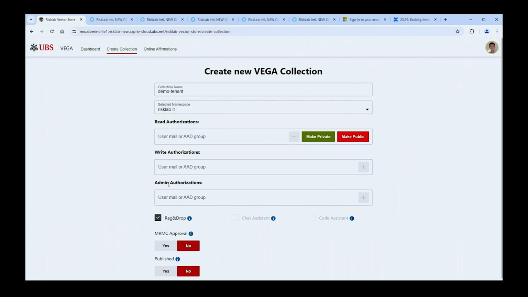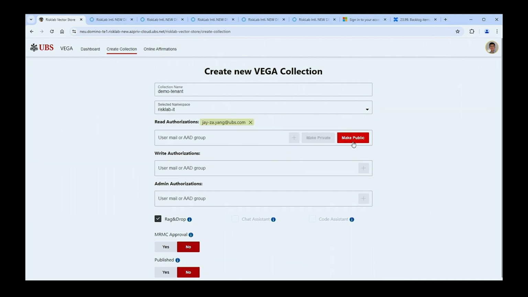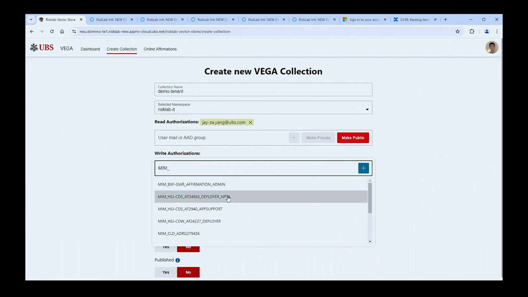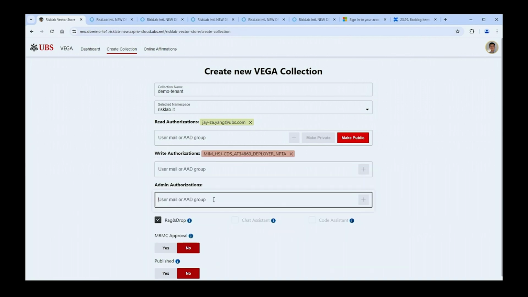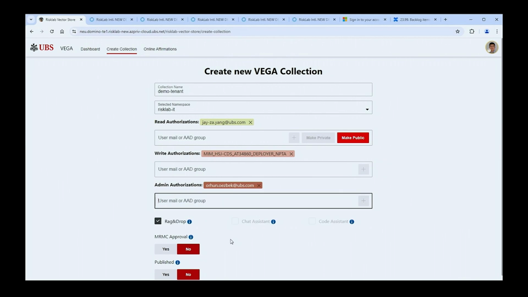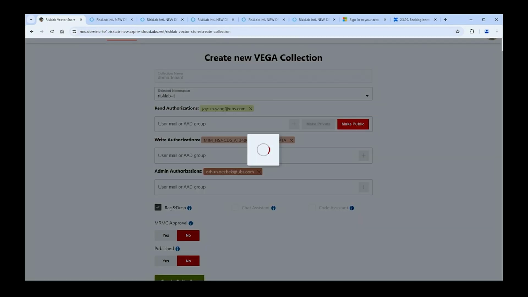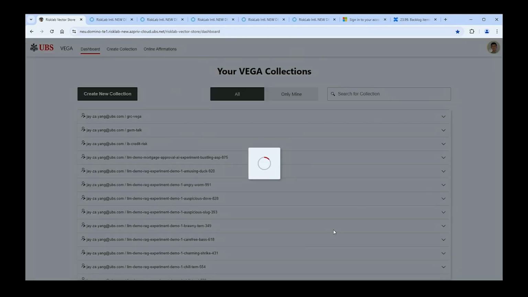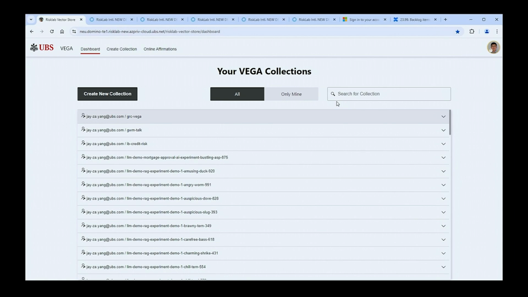Then you can use either an email list or a domain group for authenticating the admins, the writers, and the users. We also have additional functions for self-attestation for the model validation teams. Then you just click on the create button, and a brand new vector store is created in a purely self-service manner in less than 10 seconds.